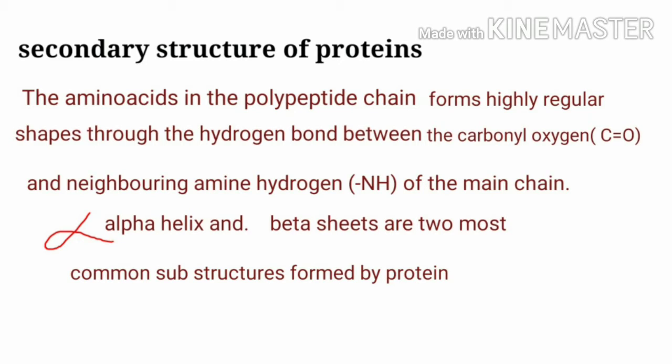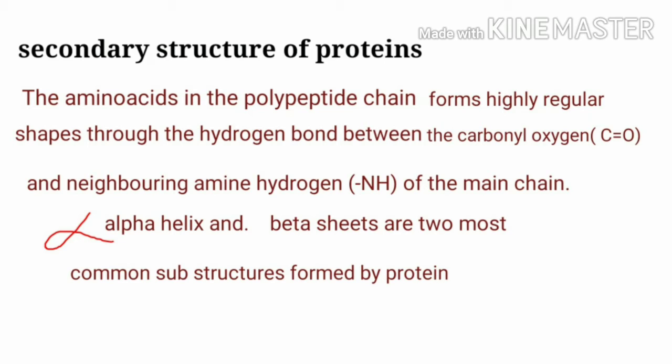Secondary structure of proteins. The amino acids in the polypeptide chain form highly regular shapes through the hydrogen bond between carbonyl oxygen and neighboring amine hydrogen of the main chain. Alpha helix and beta sheets are the two most common substructures formed by protein.